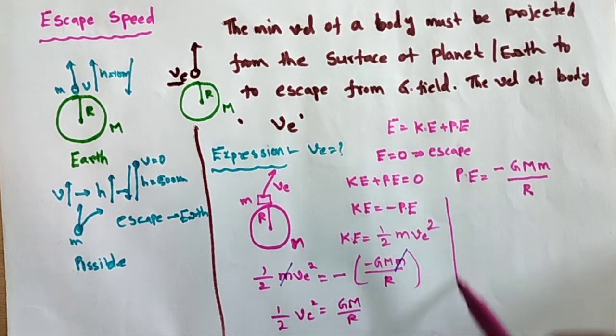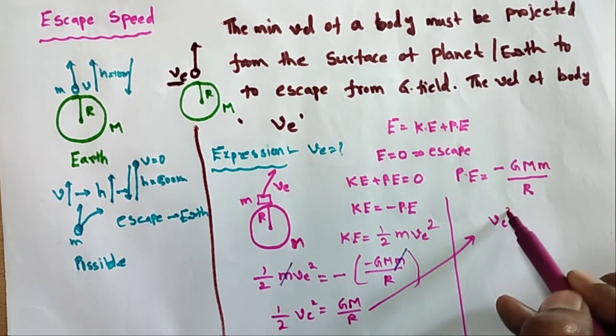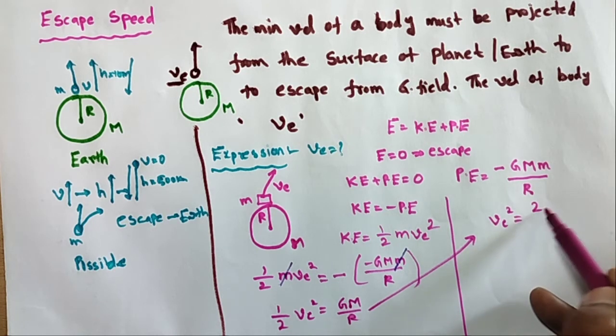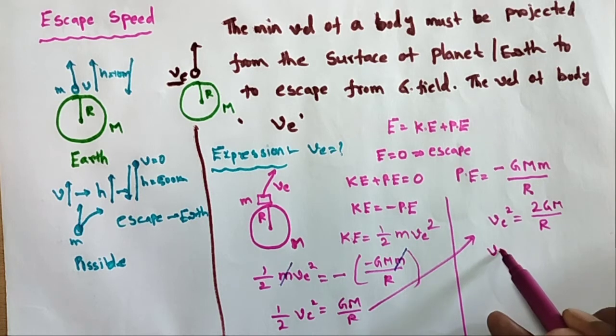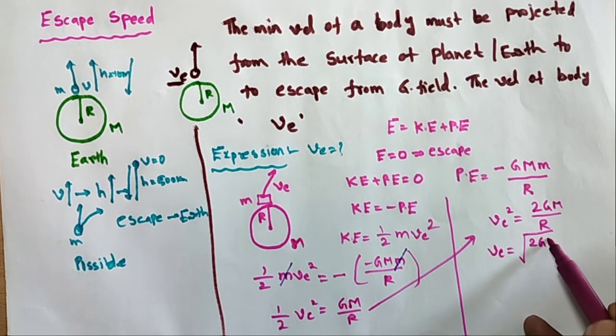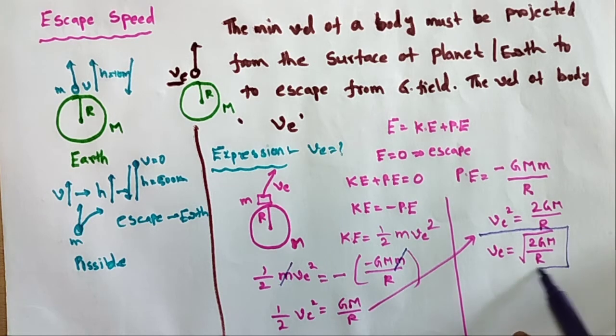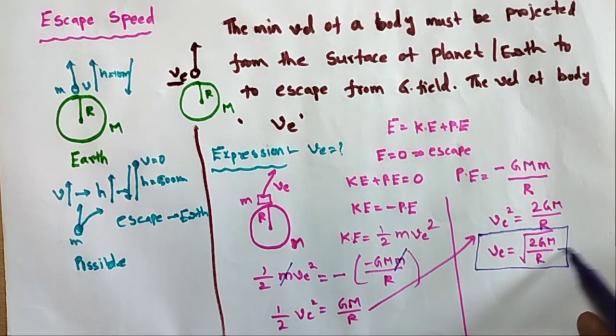So what is ve² here? ve² = 2GM/R, so ve = √(2GM/R). This equation is called escape velocity, or escape speed.